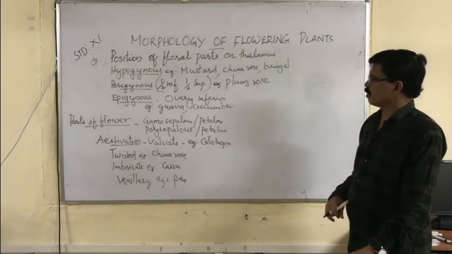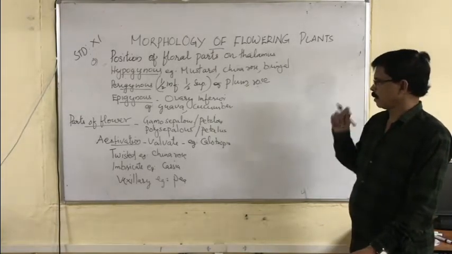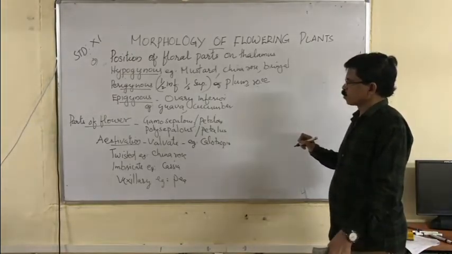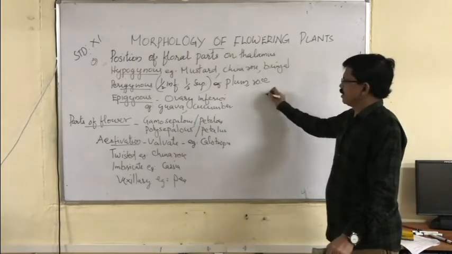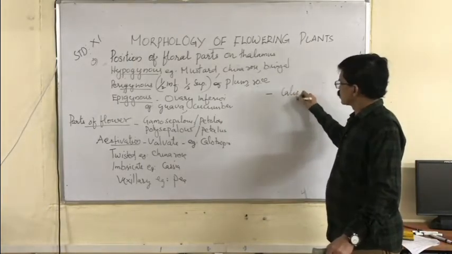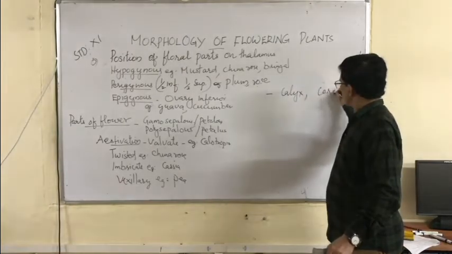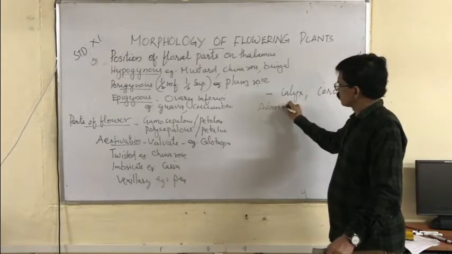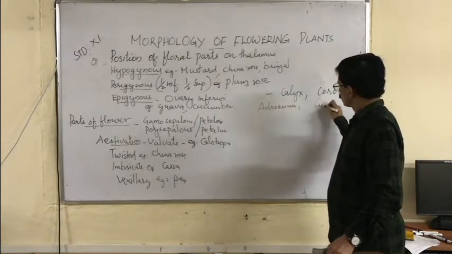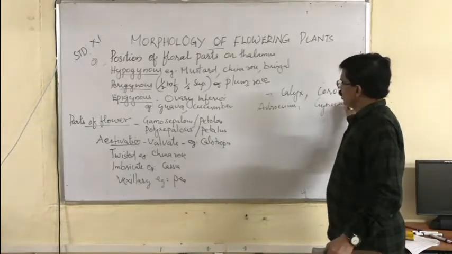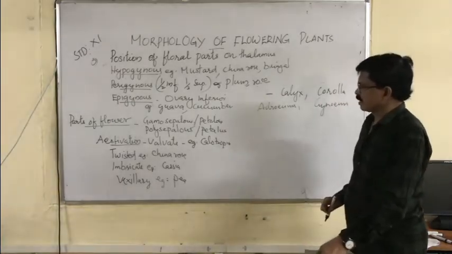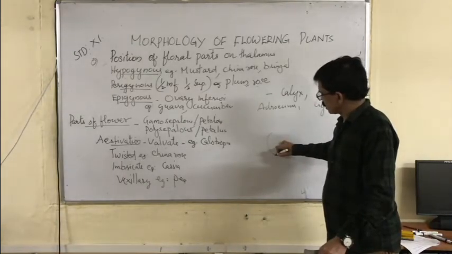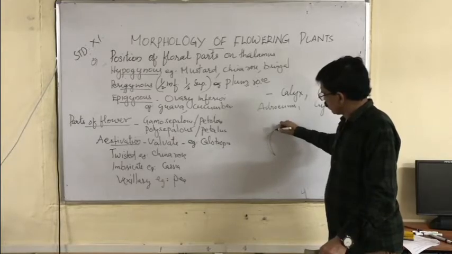Okay. Now parts of a flower. You can see the parts of a flower we have already studied, like the calyx, corolla, androecium, gynoecium. Then the calyx. Now you see the calyx in the floral diagram.